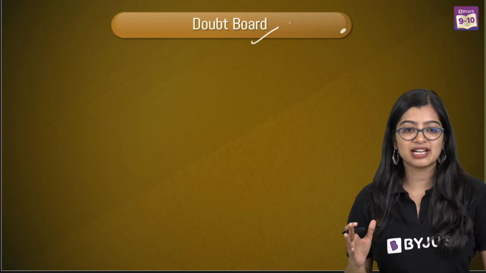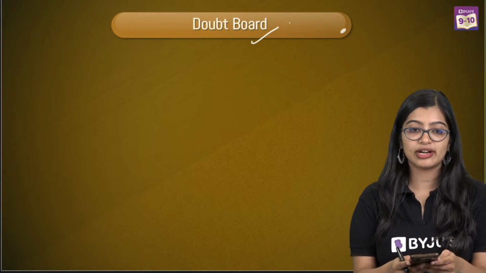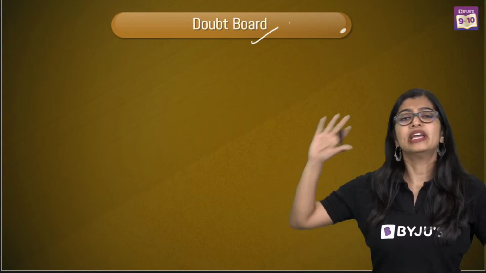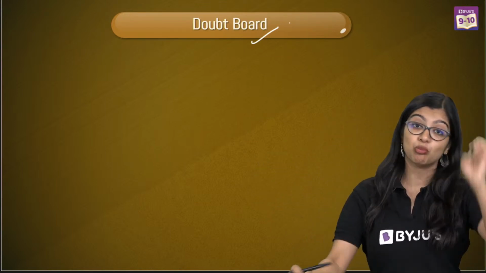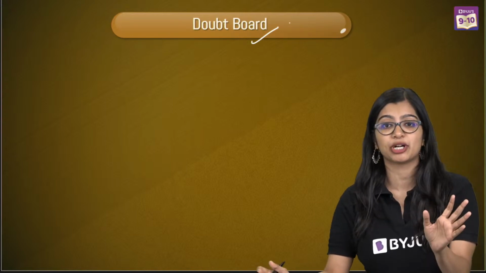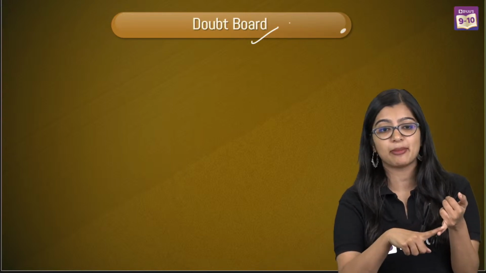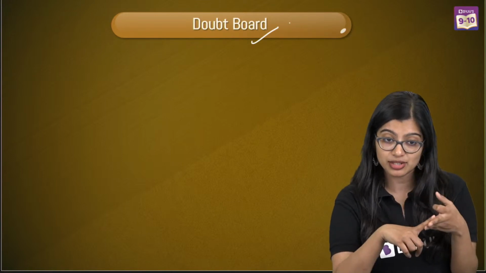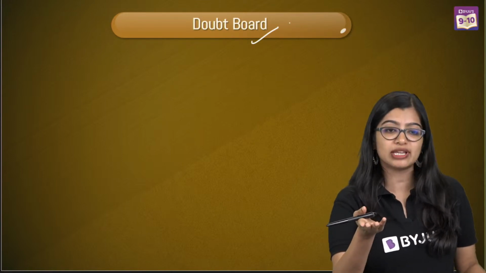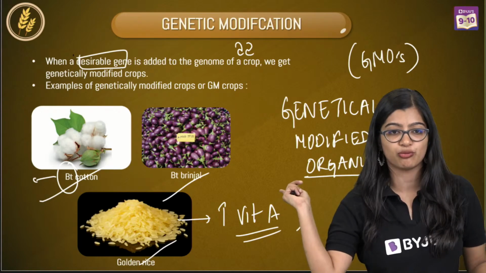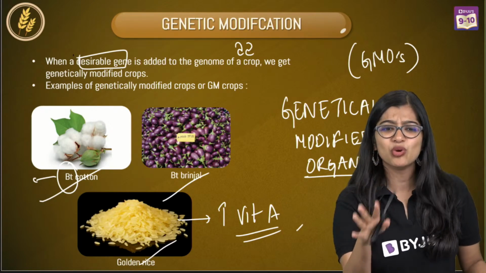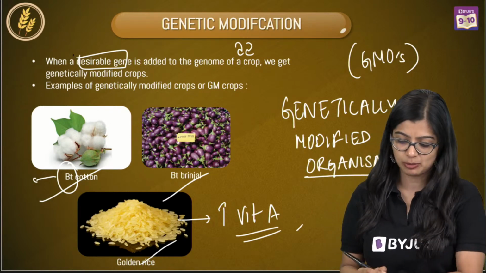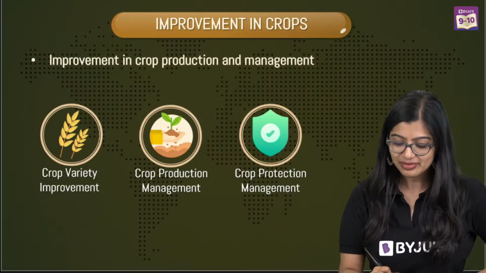Are we clear, everybody? Yes, a lot of you are already telling me, ma'am, crystal clear. See, this right here, I'm telling you, if you understand this part, because most of your questions come from this particular concept. They'll ask you to explain hybridization, or they'll ask you to give examples, or they may ask you to talk about GMO food. The examples I gave you are of GMO food. You get this, and if you know this, the rest of it is very simple, I'm telling you. That's why I took my time to explain this particular part, all right?